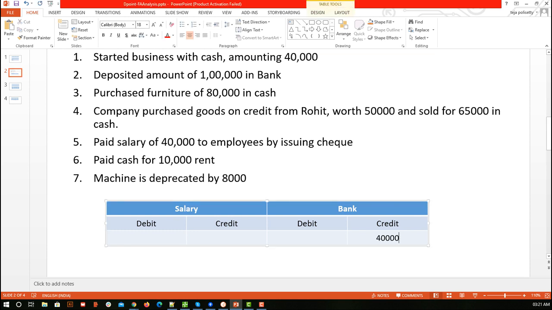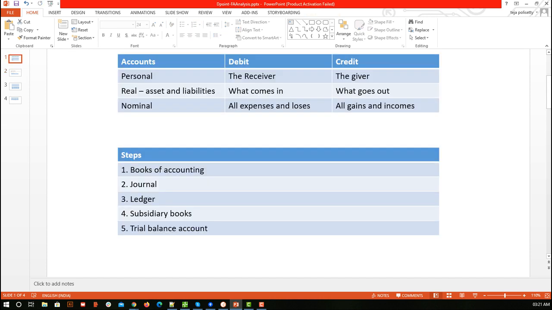So for sure we know that here we are going to have the debit. But what is happening here? Salary is kind of an asset account. So we can say that the salary, which is an asset account, the money is coming in. What comes in the real account, it is debit. Because you are using it n number of times, this will be fed in your mind.